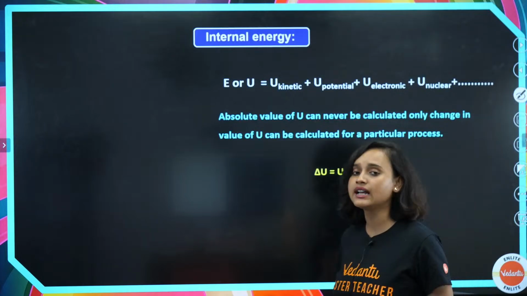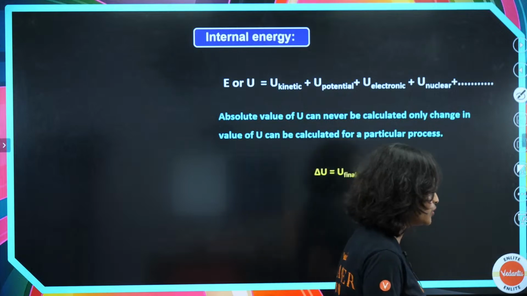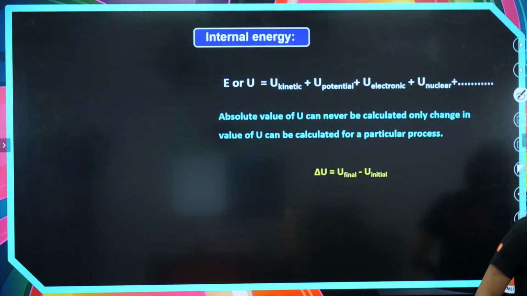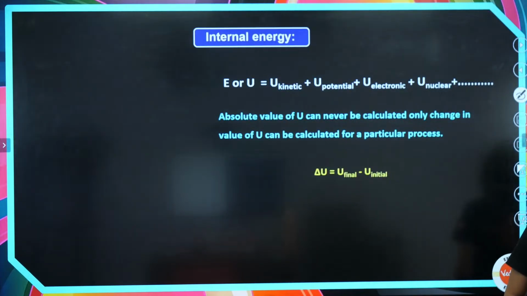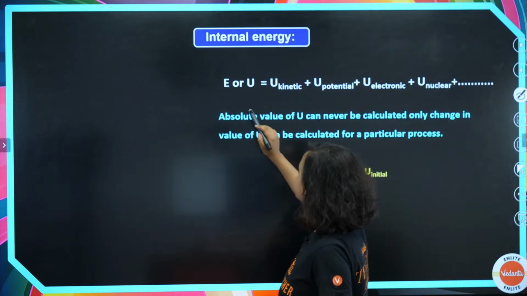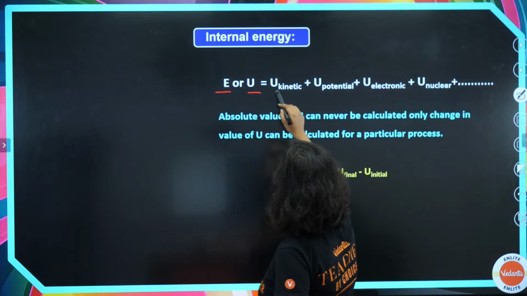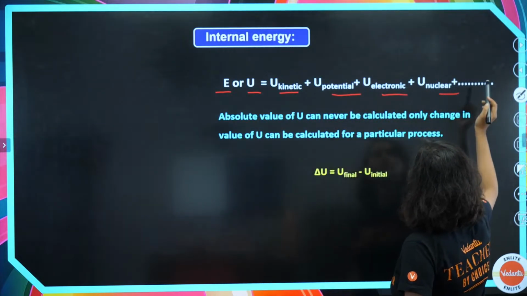Now, let's understand what is this internal energy. What do you think is this internal energy basically? What do you think is the internal energy, guys? We all know, right? It's written. Chalo. So basically, internal energy that is denoted by E or U, it is U kinetic plus U potential plus U electronic plus U nuclear.